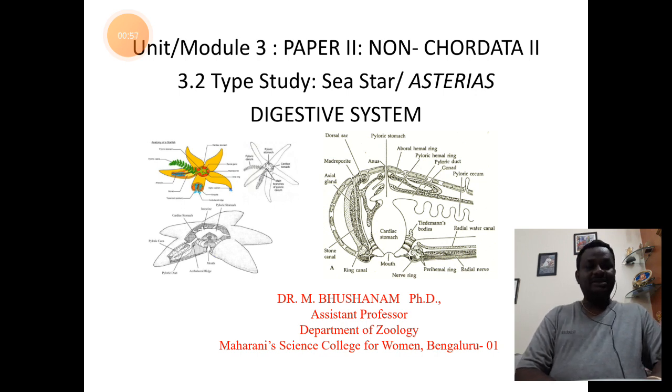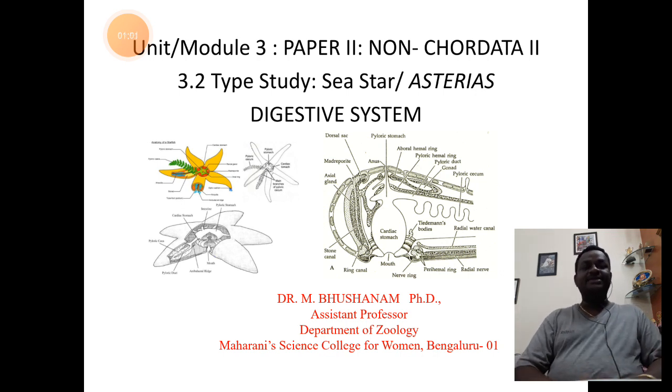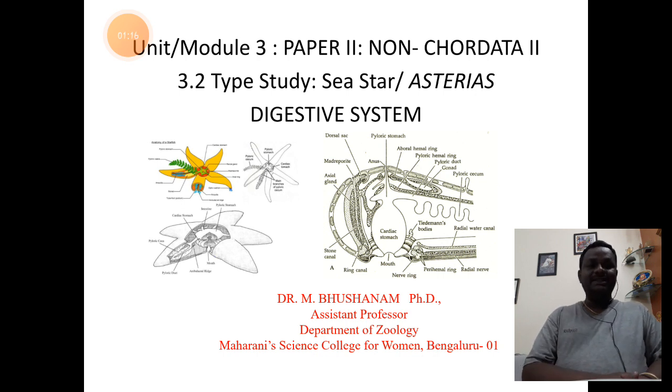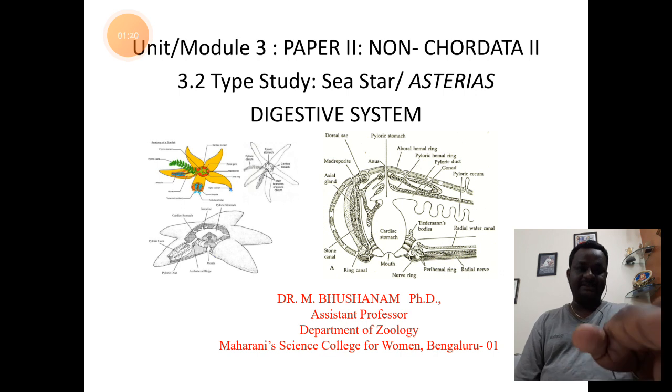In the previous session, we have learnt about the morphological details of this particular organism, which belongs to phylum Echinodermata. And today, we shall learn the next important concept related to the type study, that is digestive system of Asterias.